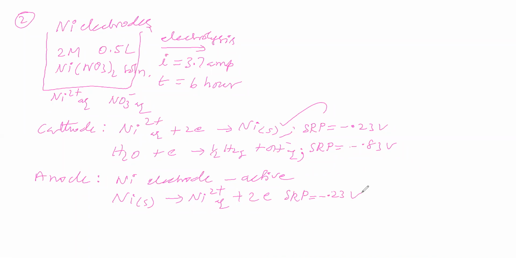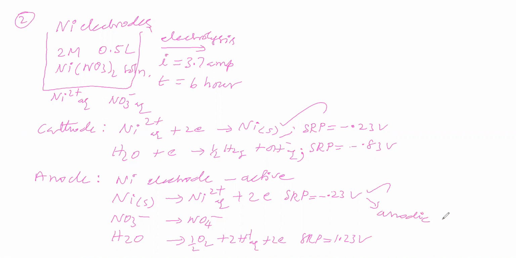Another possibility is NO3 minus becoming NO4 minus. The next possibility is water going to the anode and becoming oxygen gas, with H plus ions going to the solution, and electrons. For this, the SRP is 1.23 volt. Now we can say that for the anodic process, the one with less SRP is possible. So at the anode, anodic dissolution is possible.